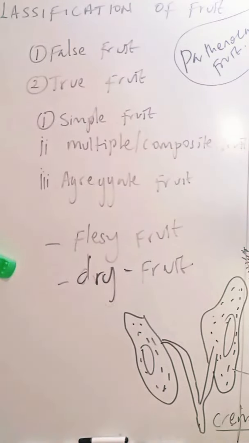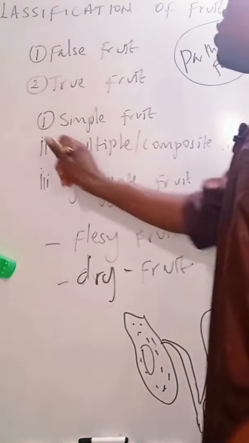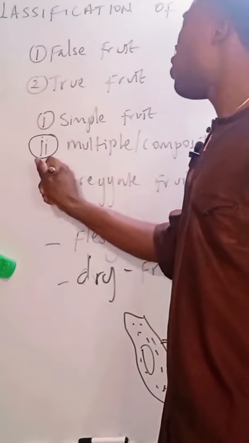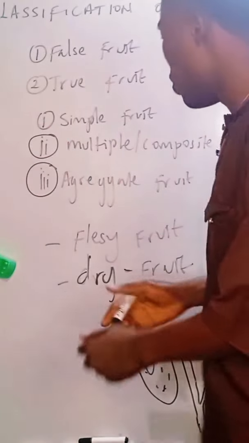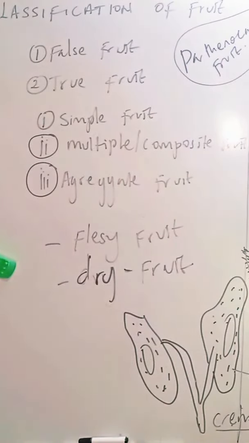Okay, now having known that, these true fruits or false fruits can be classified into three. Either of these fruits can be simple, aggregate, or multiple. Usually, the true fruits are best classified into these three classes. Okay, what is a simple fruit?